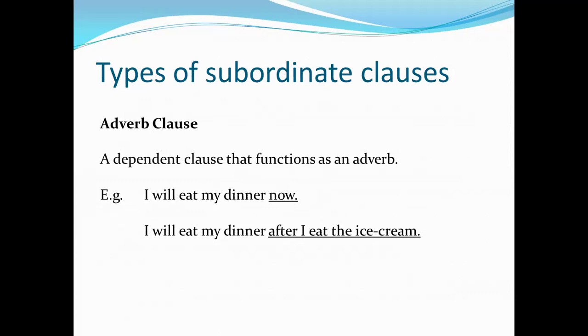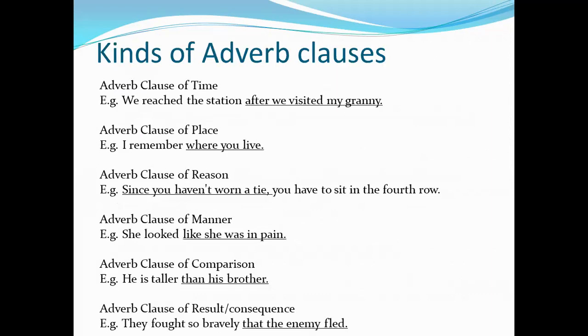We have various kinds of adverbs and we also have various kinds of adverb clauses. Some of them are: adverb clause of time, which answers the question when. We reached the station after we visited my granny. So notice a couple of things here. Firstly, you underline the clause. Clause starts with a subordinating conjunction. After we visited my granny. Now you need to ask when. When did you reach? After you visited my granny.